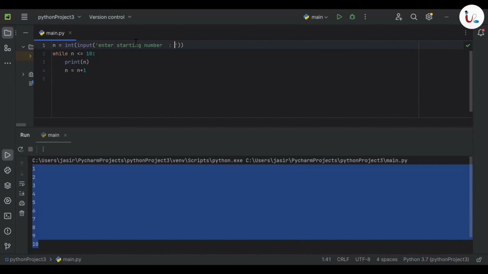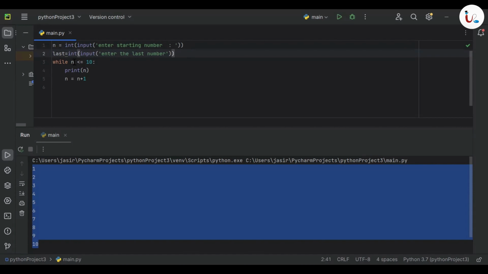So the user will be typing a number. In the next line, I'm creating a variable last equal to int input, enter the last number. Right?